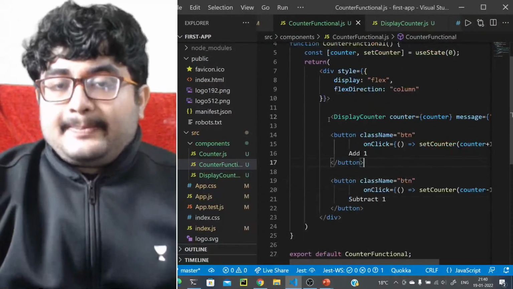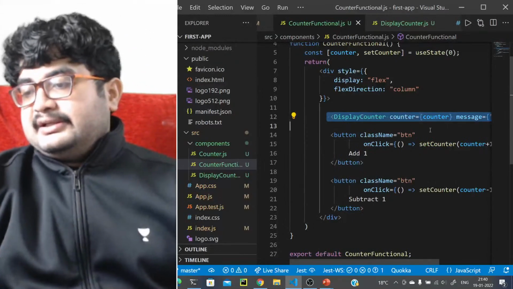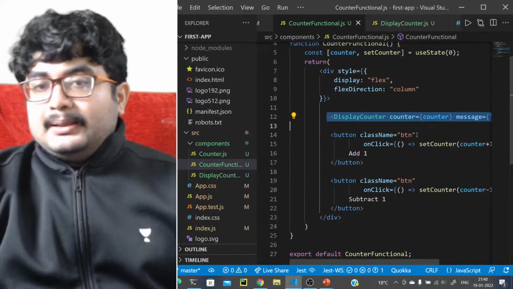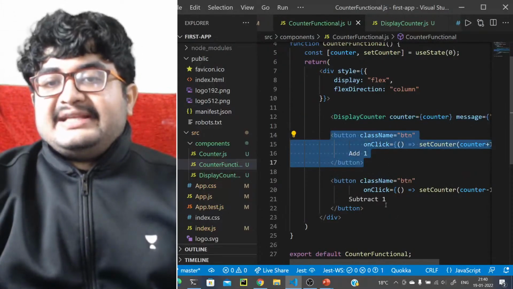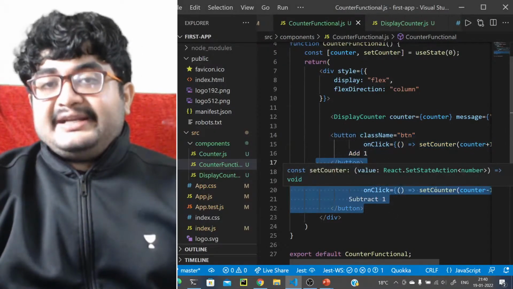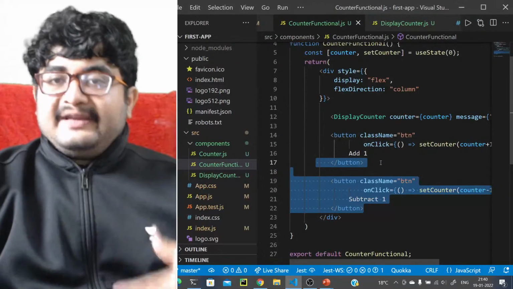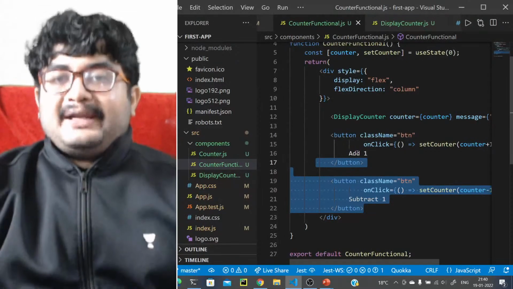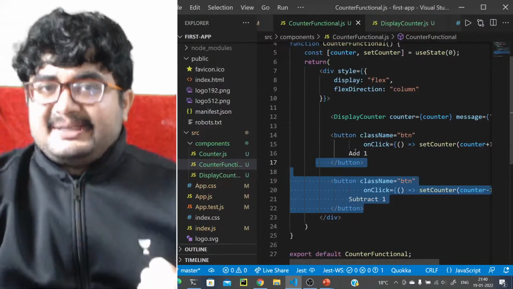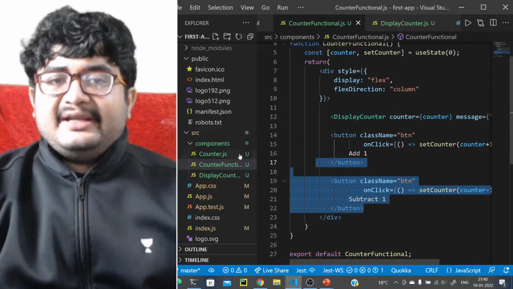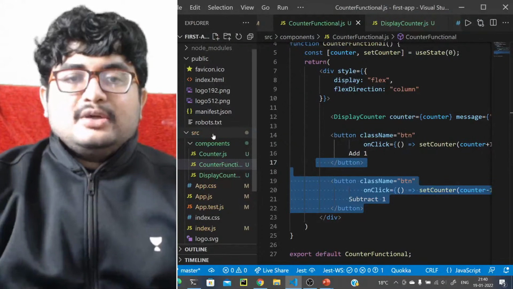Now we have separated this display text into a different component. But see, the button code is very similar, right? Only the functionality is different. Why are we creating two different buttons? We can segregate them in a single component, right? And just render two components. So let's do one thing.